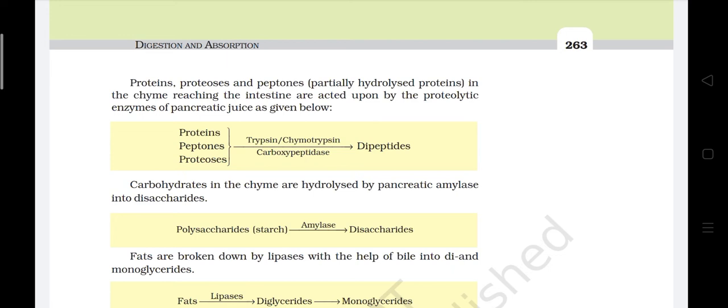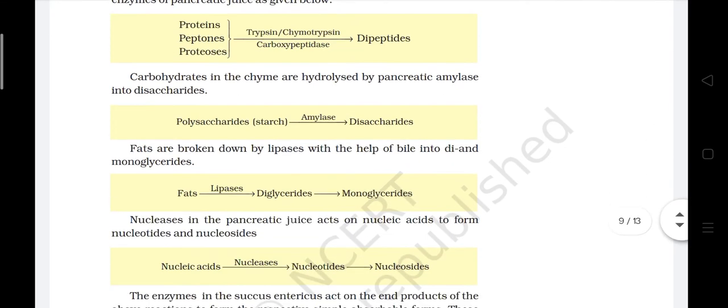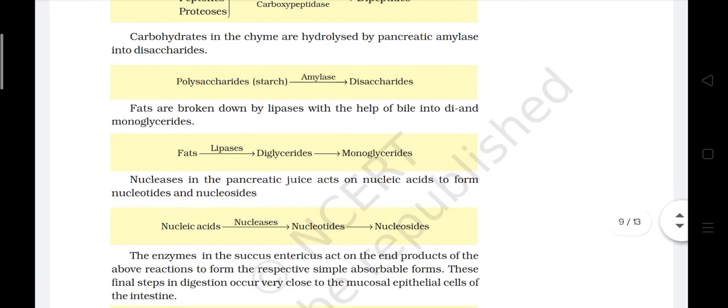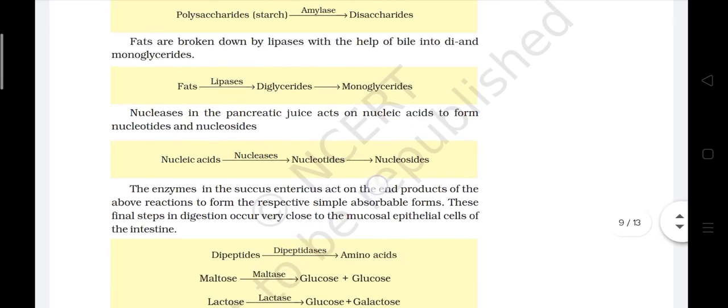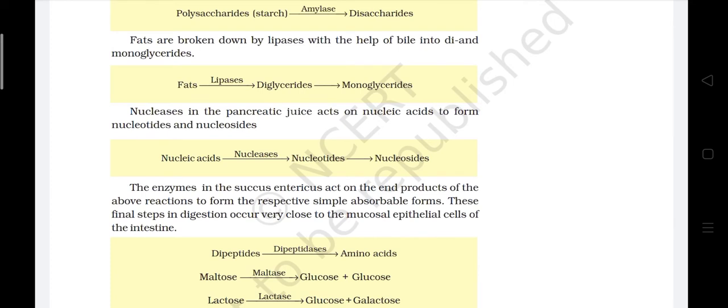Polysaccharide starch, with amylase, gives disaccharides. Fats are broken down by lipase with the help of bile into di and monoglycerides. Fats, lipase, diglycerides, monoglycerides. Nucleases in the pancreatic juice act on nucleic acid to form nucleotides and nucleosides. Nucleic acid, nucleases, nucleotides, nucleosides.